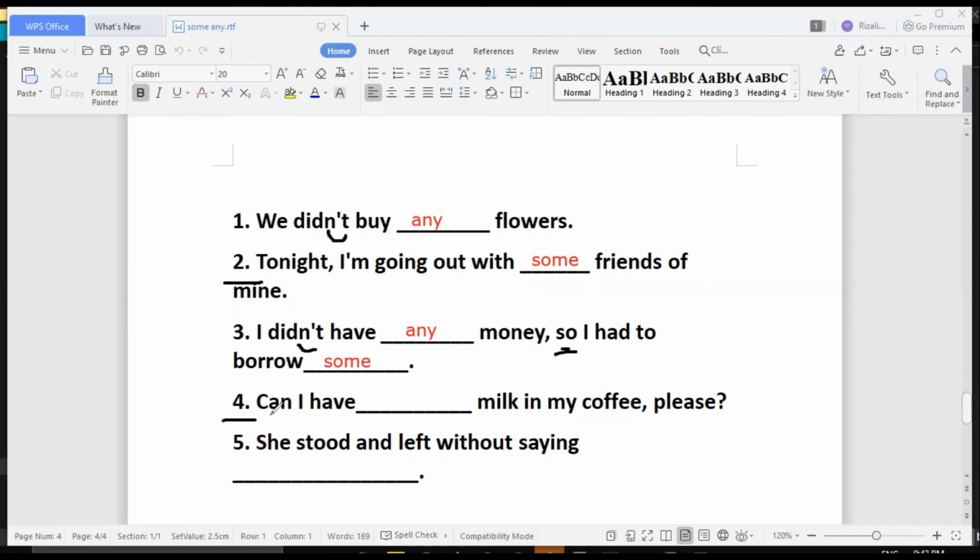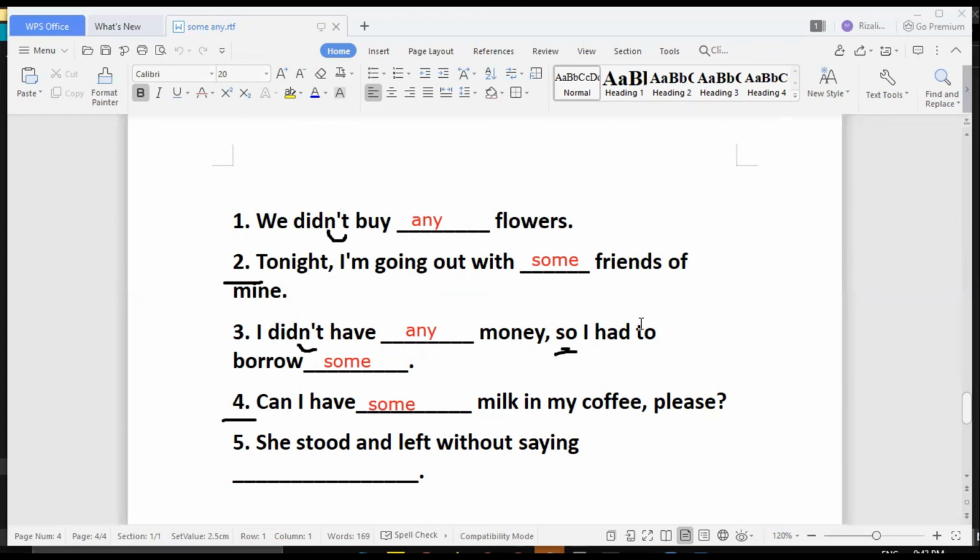So the correct answer is, can I have some milk in my coffee, please? So again, we can use some if we're asking for something. Like, can I have some water, please? So you're asking for something.